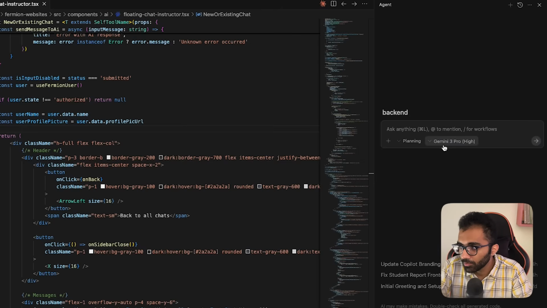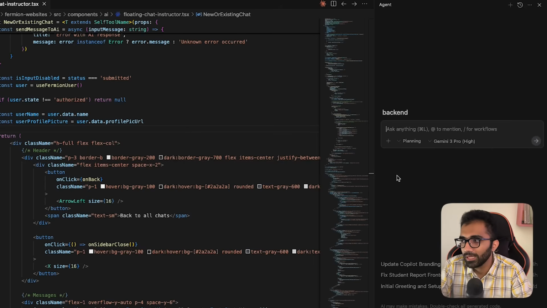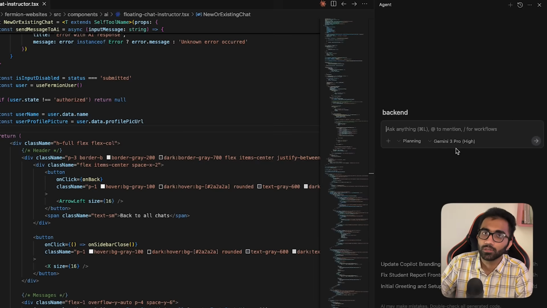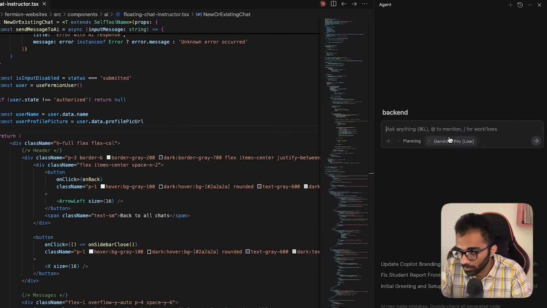In terms of models, talking a little bit about this, I did try this with a bunch of these models. Gemini 3 Pro High has very restrictive limits right now, so you won't be able to use it much. Even if you start using it, maybe for a couple of issues here and there, for 10-15 minutes you can use this, and then the usage just dies off. So you have to switch to Gemini 3 Pro Low, or you have to switch to Claude Sonnet. Other than this, you would find that this itself is a little bit buggy, right?